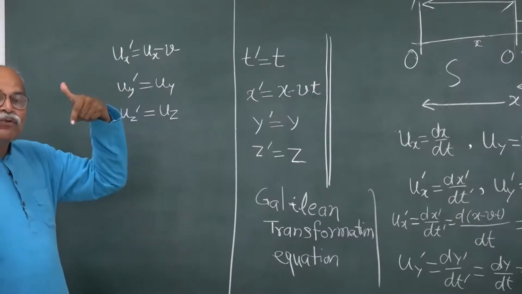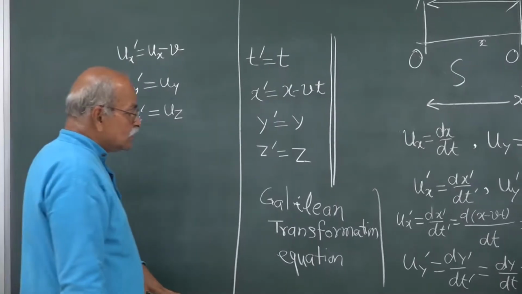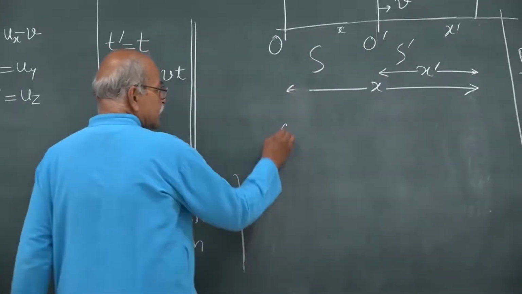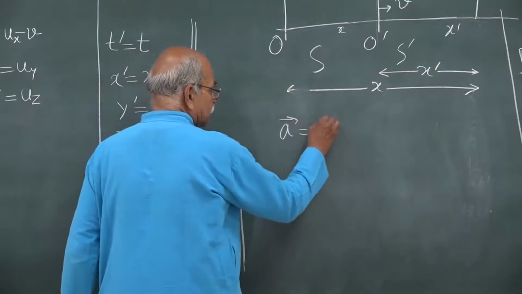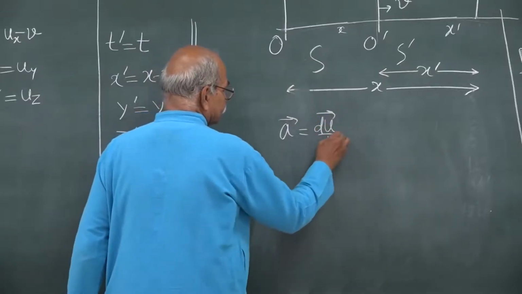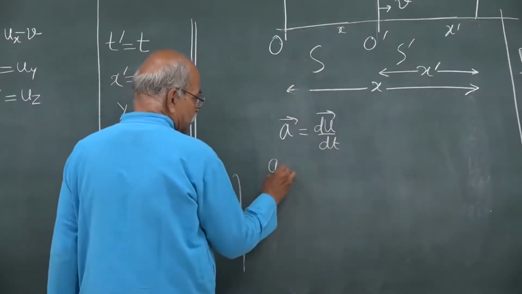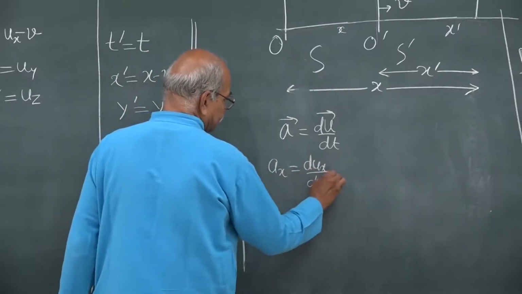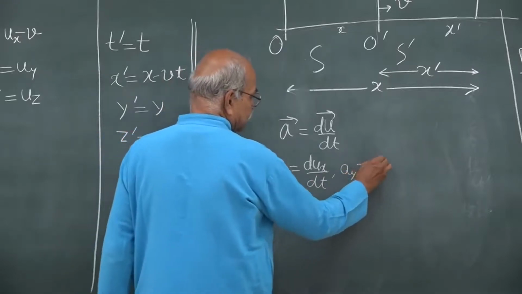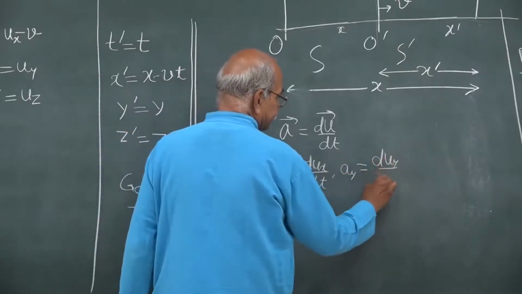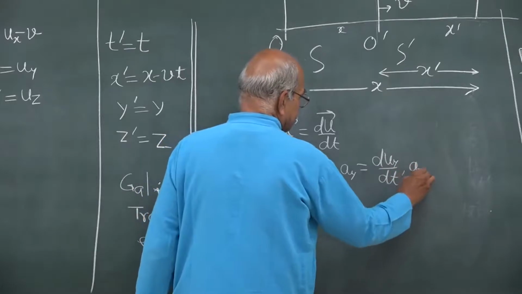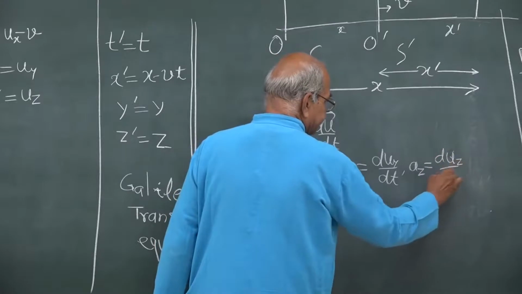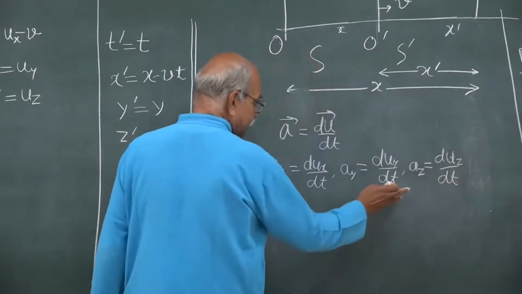And now come to acceleration. You know what acceleration is? Once again, acceleration is dv dt or du dt. So, ax is equal to dux dt, ay is equal to duy dt, and az is equal to duz dt, and similarly for prime.